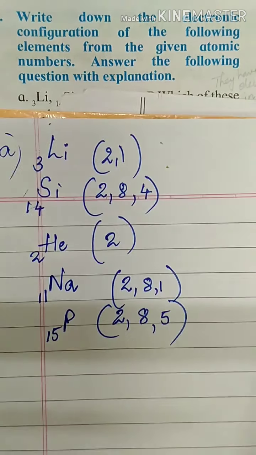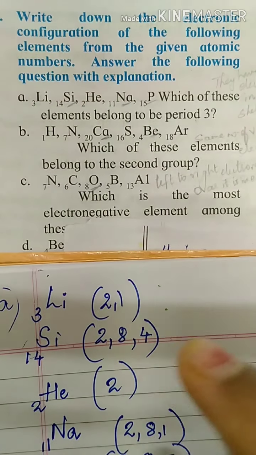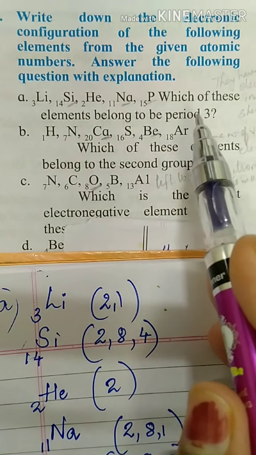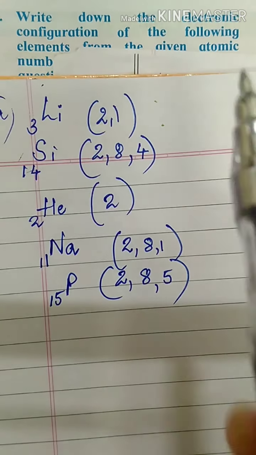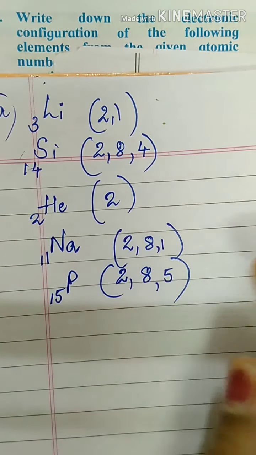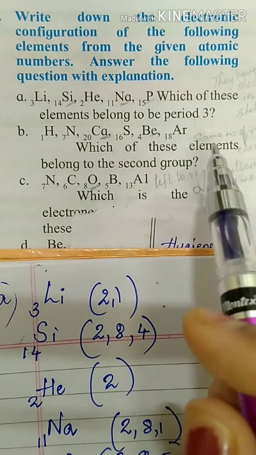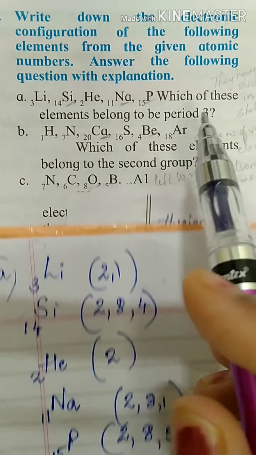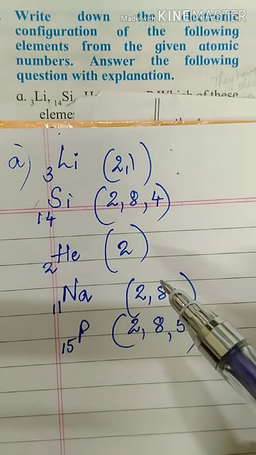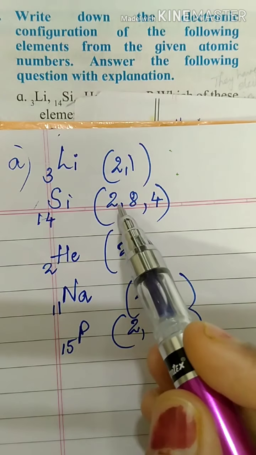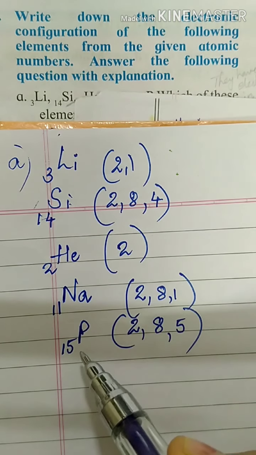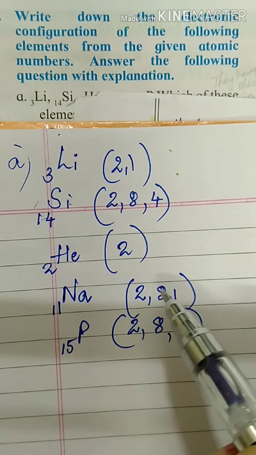Now the question is, which of these elements belong to period 3? Period 3 means it should have 3 shells. The elements which belong to period 3 are silicon, sodium and phosphorus. All have K, L, M shells.